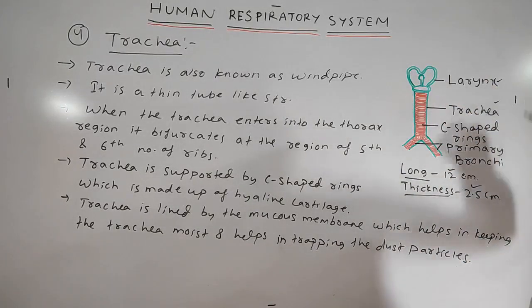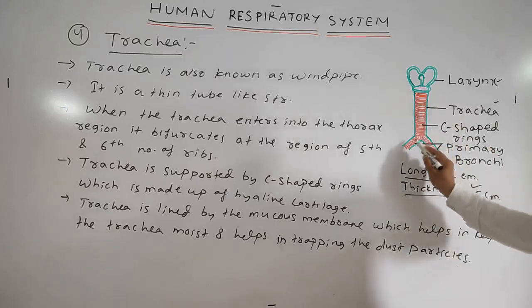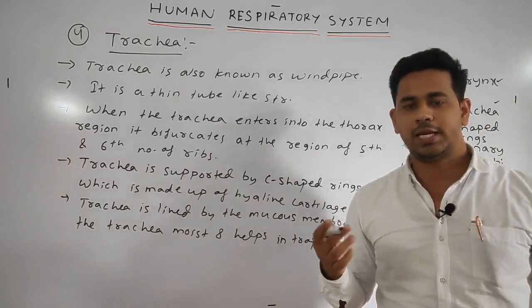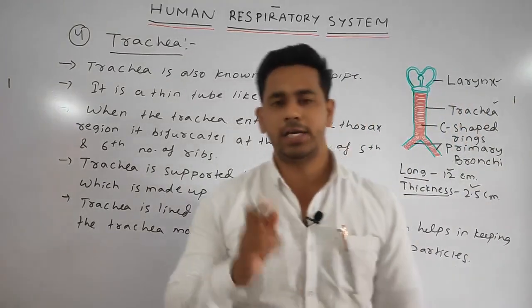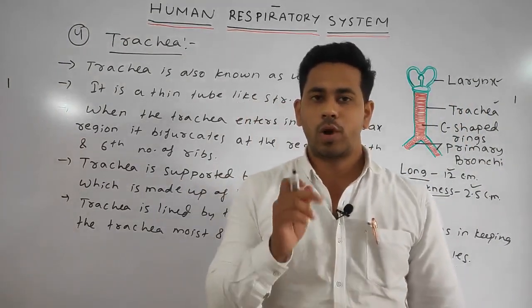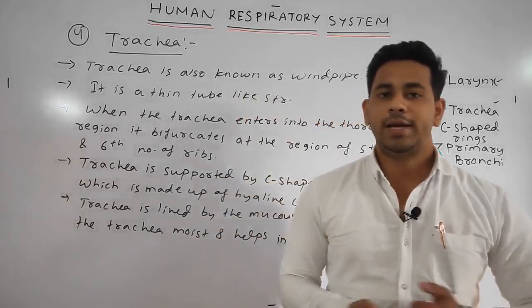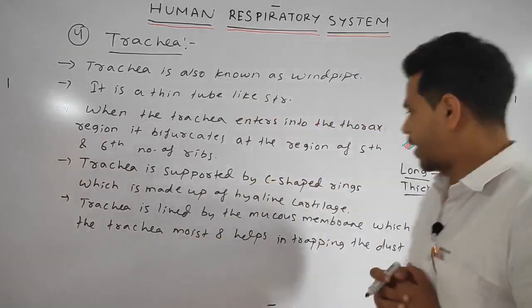Below the larynx, the trachea is present. The C-shaped rings are present, which basically support the trachea. Their main function is to prevent the collapsing of the trachea, or we can say it helps in preventing some sort of injury to the trachea.